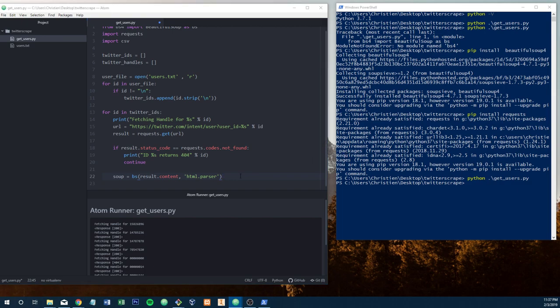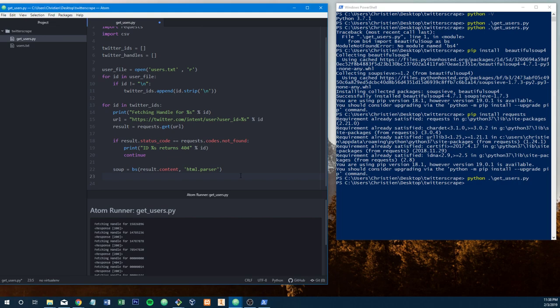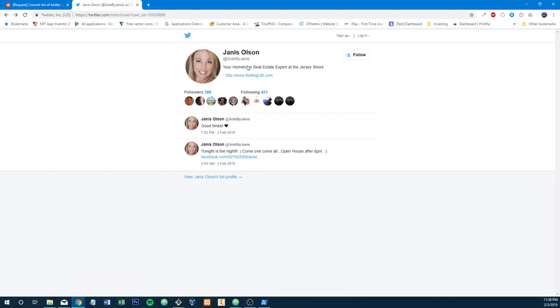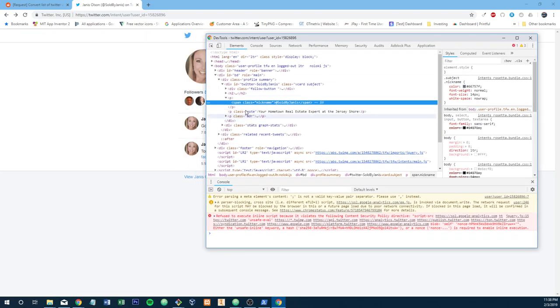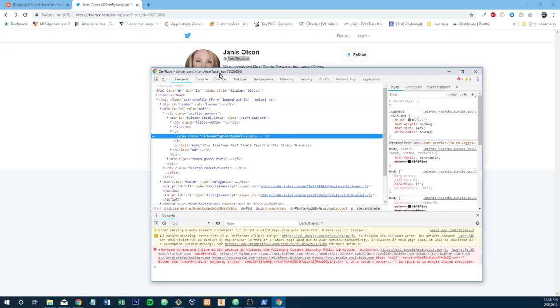So the next thing we need to do is work with this soup. The soup variable is an instance of Beautifulsoup, and Beautifulsoup gives us some really cool commands and classes that we can use to more quickly find information in the page. First we need to figure out what a handle looks like on this page, in HTML. Well, you see sold by Janice. Let's go to inspect element. Okay, so we're inspecting element. Oh wow, that was way more of a simple structure than I thought it would be.